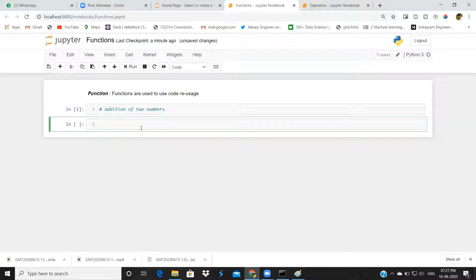Now I will show the declaration of a function. Here we have 3 steps. One is declaring the function.